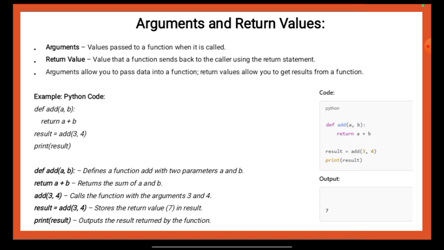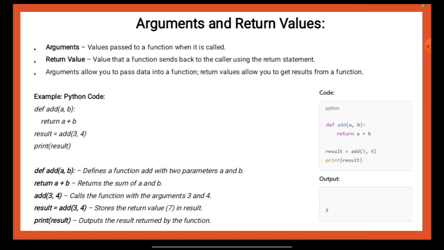So from this part we can say that in Python, arguments are the values you pass to a function when you call it, and the return value is the result that you send back to the caller using the return statement. Arguments allow you to pass data into a function, while return values allow you to get results from a function. In the provided Python code, the function add(a, b) is defined with two parameters a and b, which represent the values passed to the function. The statement return a + b returns the sum of a and b to the caller.